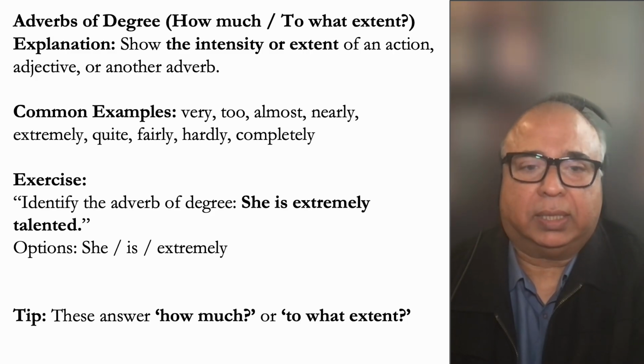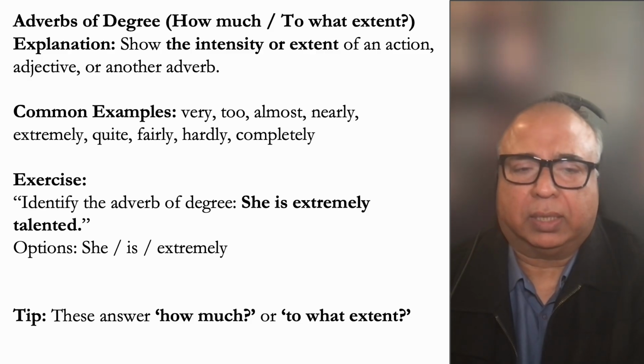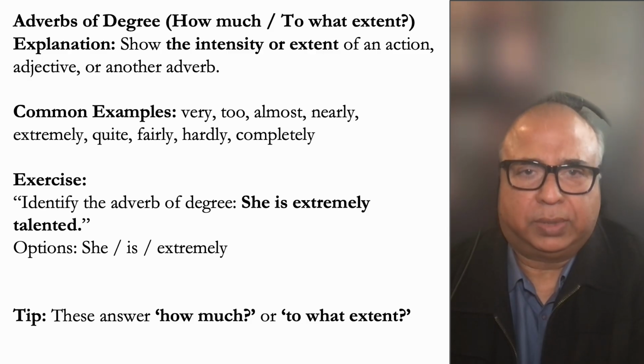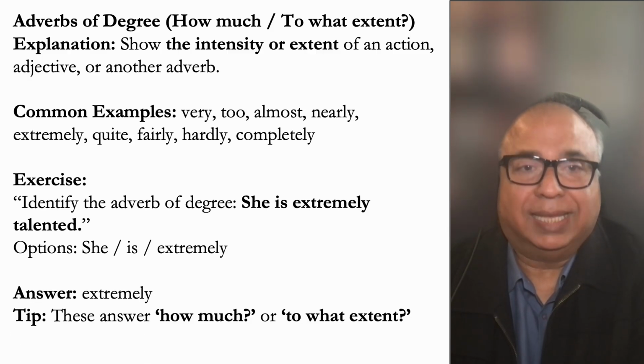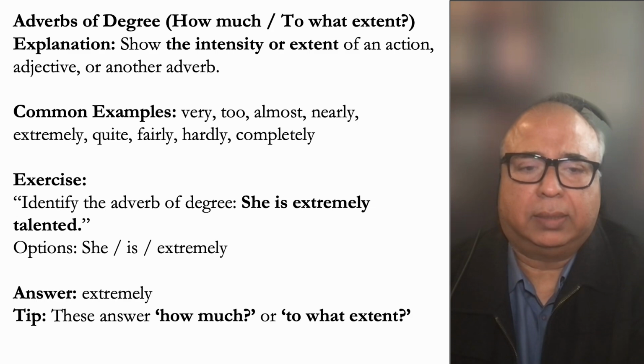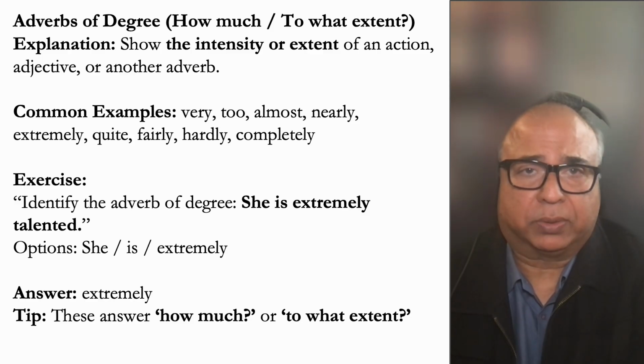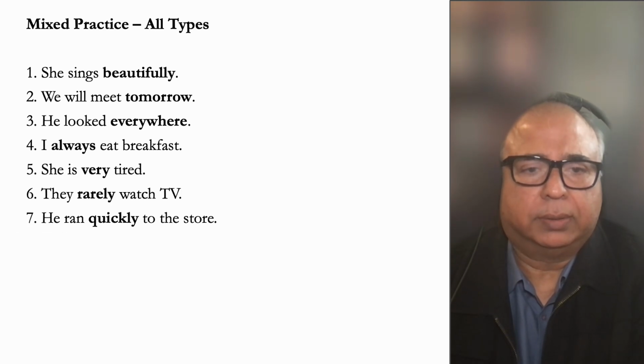So identify the adverb of degree in this sentence. She is extremely talented. Which one is an adverb you think? She is extremely talented. Can you tell? Extremely is the adverb of degree in this sentence. These answer how much or to what extent, right? Like how talented is she? She's extremely talented. I mean, in spoken English, people could say she is very talented.